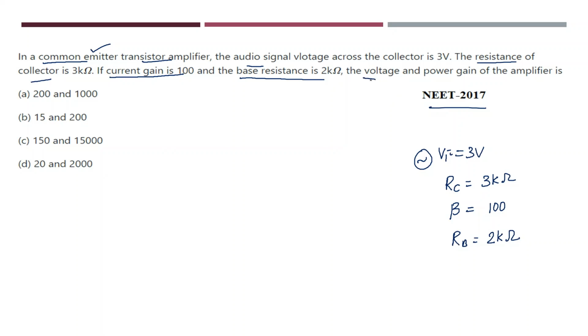Now what is he asking you to calculate? He is asking you to calculate the voltage and power gain. What is the formula for voltage gain? I know that the formula for voltage gain is given as AV is equal to beta times the resistance gain.